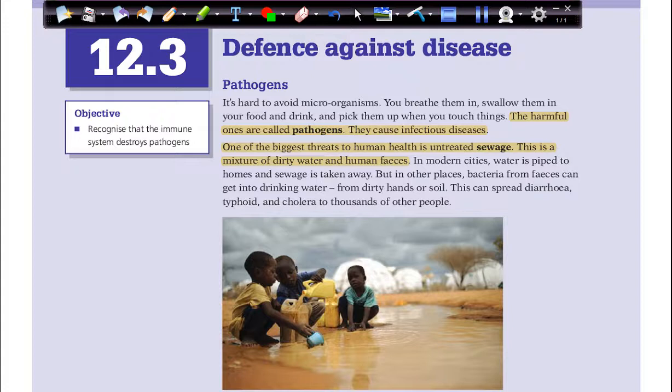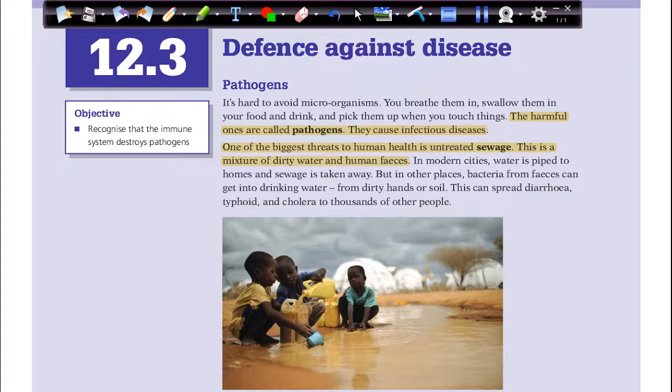Today we will talk about the defense against diseases. How can our bodies defend against diseases? All organisms have a defense mechanism or defense system inside the body. We call it the immune system. So we have many things to protect us, inside the blood or outside, like the skin.